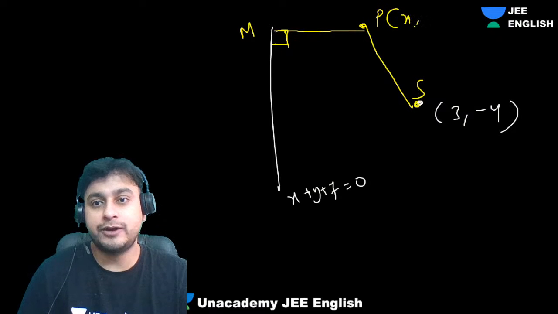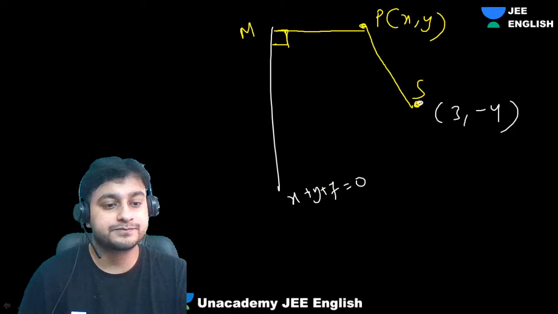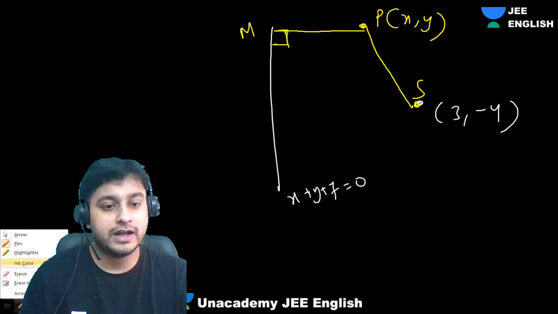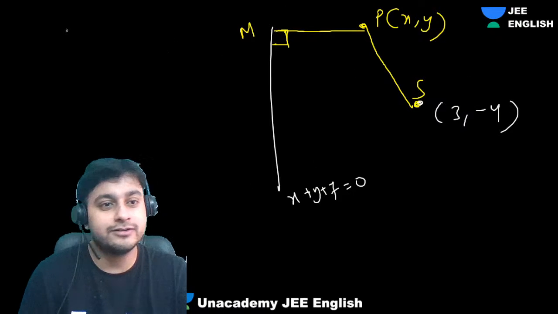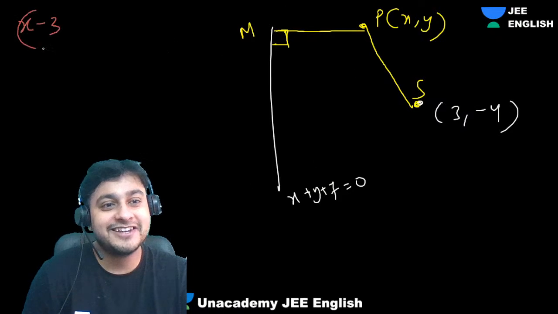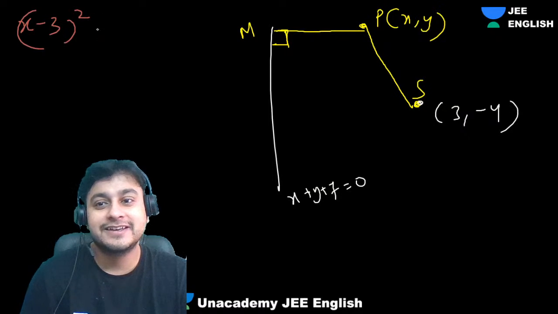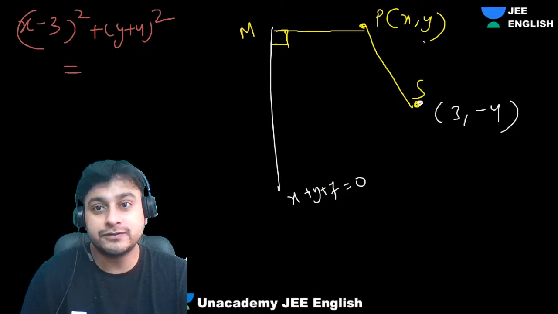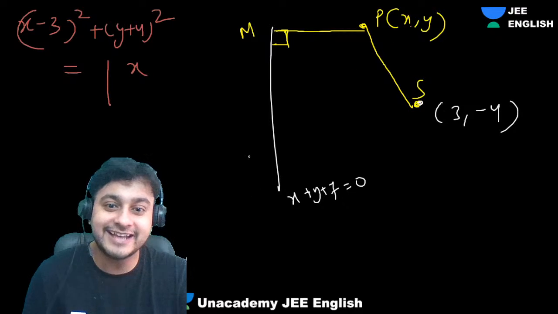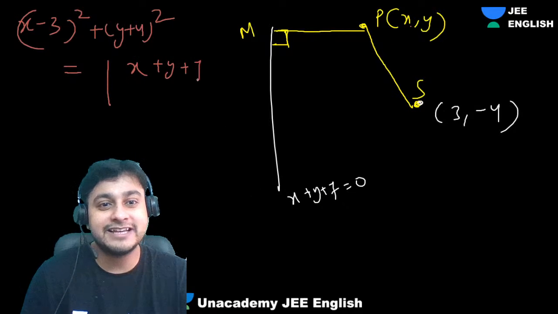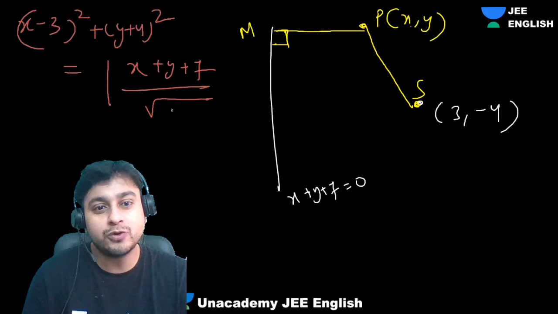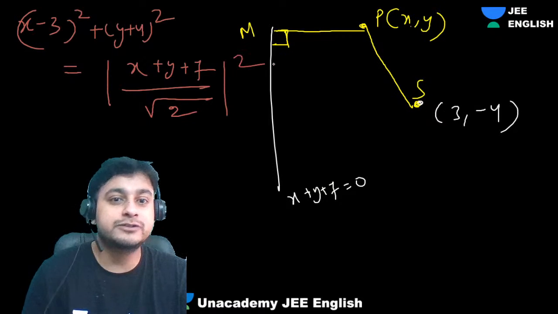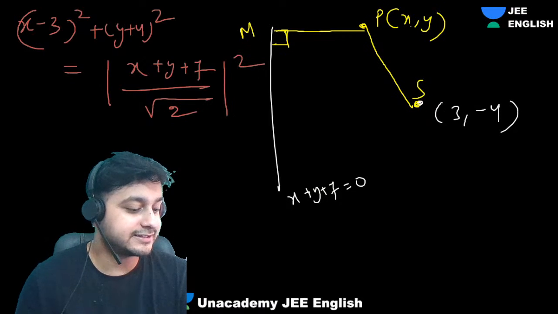So guys, let's take this point as x comma y. So what are we getting? Let's use this color, this is looking good. x minus 3 whole square plus y plus 4 whole square is equal to the distance of this point from this line, mod of ax1 plus by1 plus c, so x plus y plus 7 divided by root of 1 plus 1, whole square. So what are we getting?